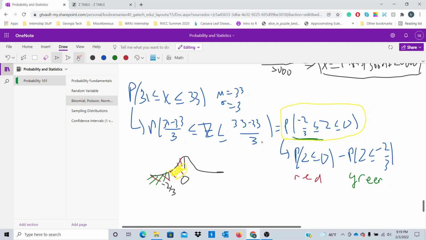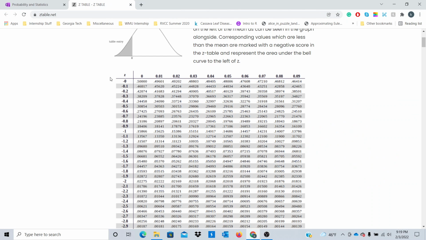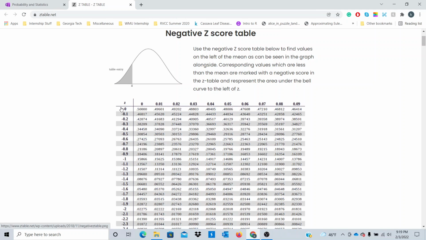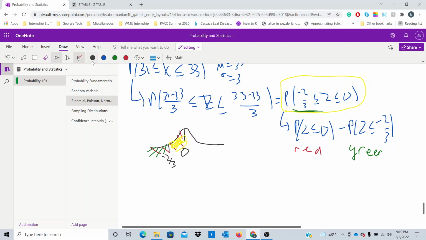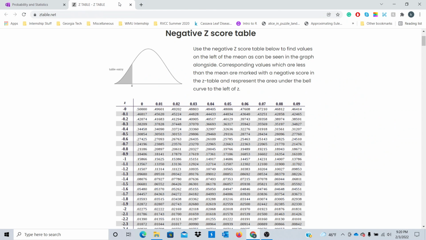So let's take the probability of z less than or equal to 0. So we go to our z table. Okay, z is less than or equal to 0. Okay, that's 0.5. And it makes sense because the normal distribution is actually symmetric. So it's kind of a cool property to know. So this will be 0.5 as the red region. The green region, let's look for the probability of z less than or equal to negative 2/3. So negative 2/3 would be negative 0.67. So the area of the region would be 0.25143.